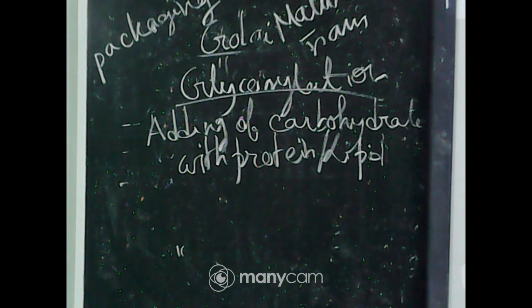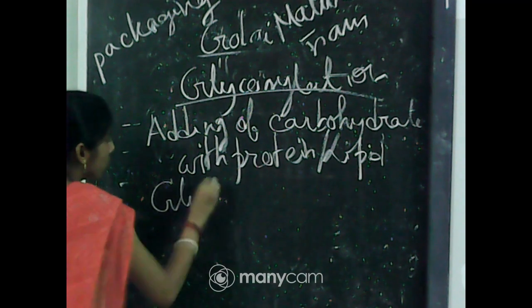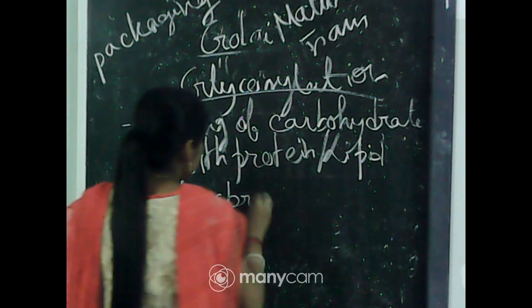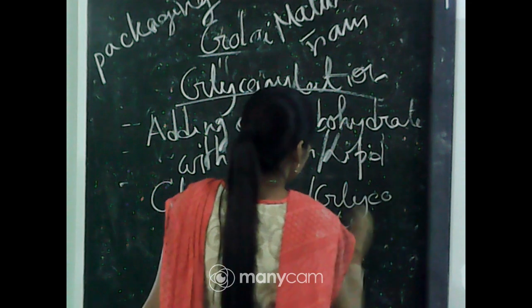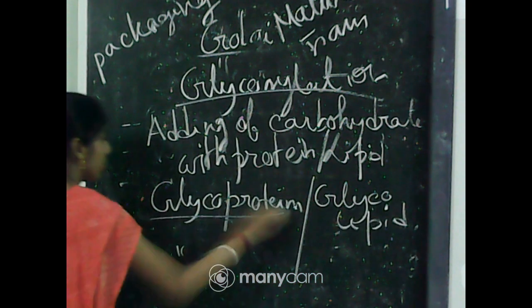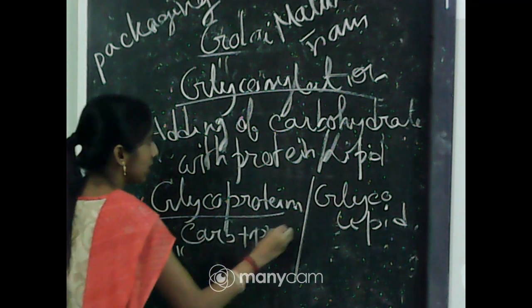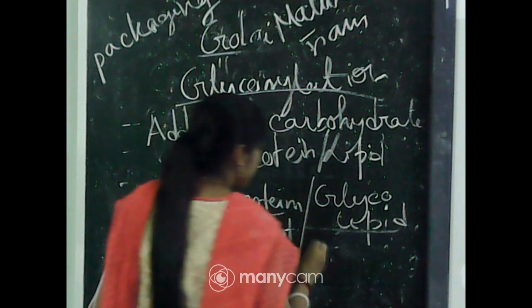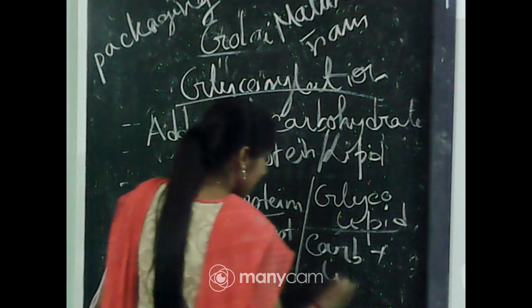In the Golgi complex, they mainly play a role in the formation of glycoproteins or glycolipids. Glycoprotein means carbohydrate plus protein, and glycolipid means carbohydrate plus lipid.